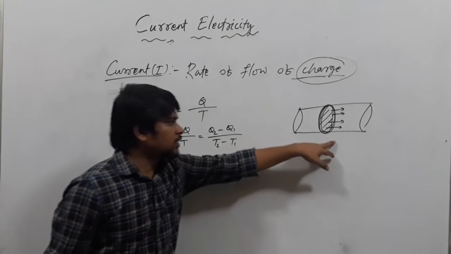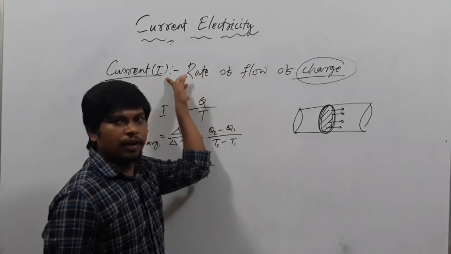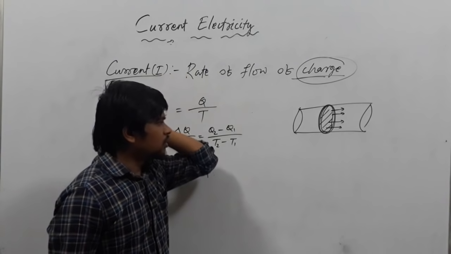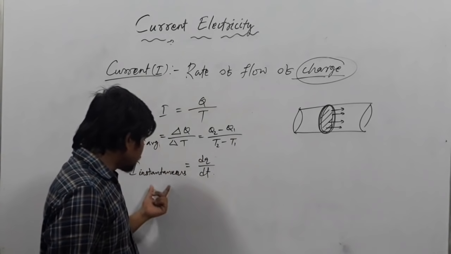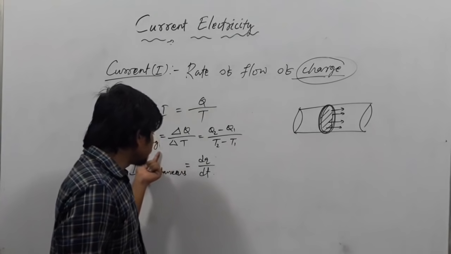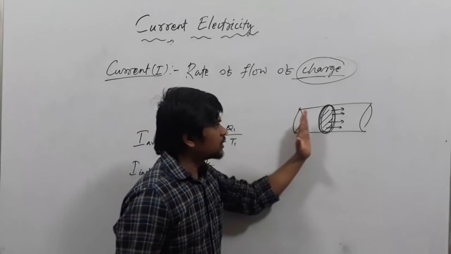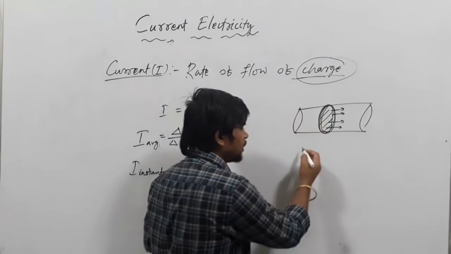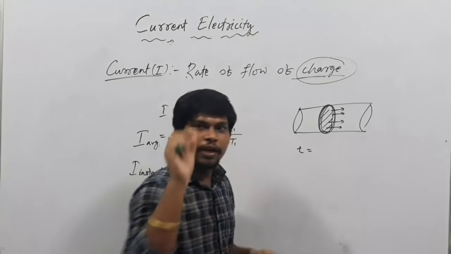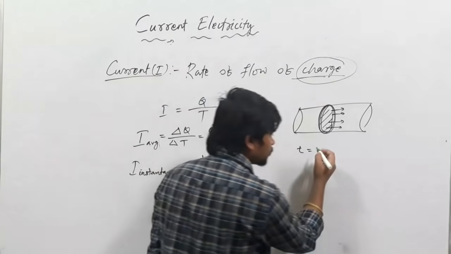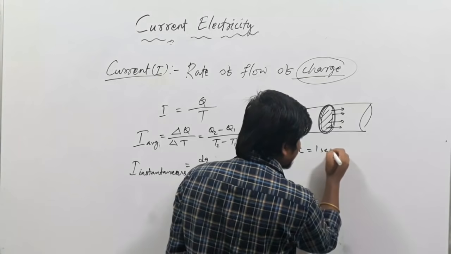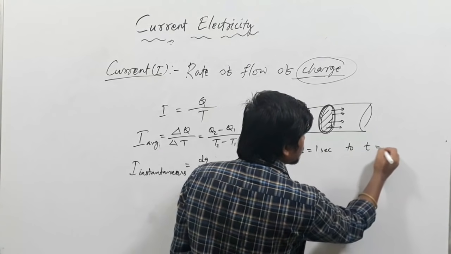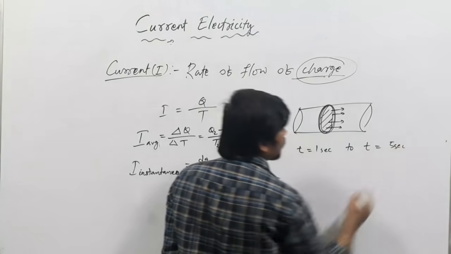The rate at which charges flow is called current. But what is the difference between I average and I instantaneous? I average means the charges are flowing over a time interval. Suppose I am taking a time interval from t equals 1 second to t equals 5 second.